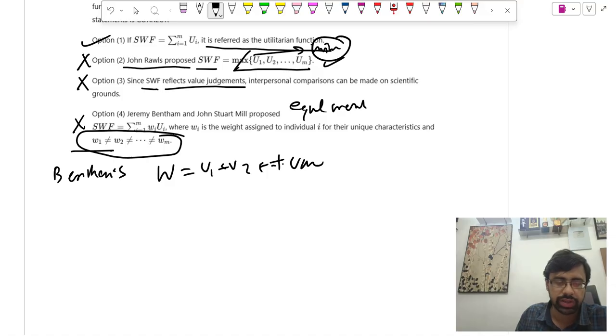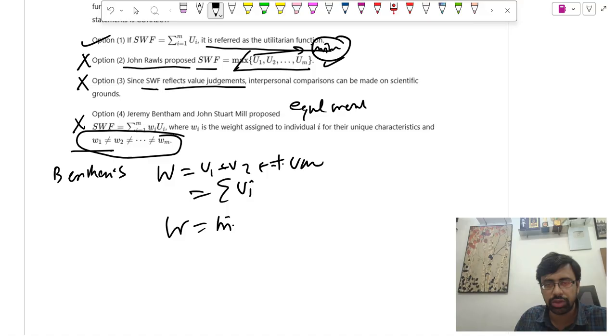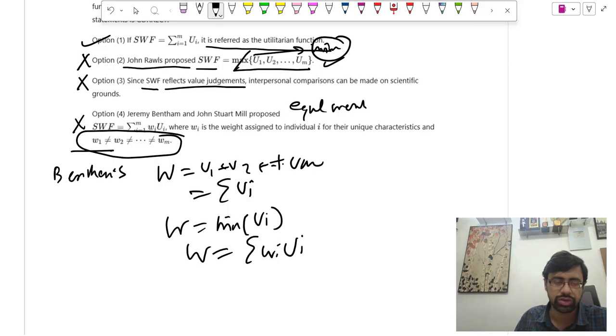So Bentham utilitarianism is nothing but summation of u_i, maximizes total happiness. Okay, Rawls says W equal to minimization, the worst-off of the people. Weighted utilitarianism is W equal to summation of w_i u_i. Okay, so this is the basic conceptual part of this question. Answer to this is A.